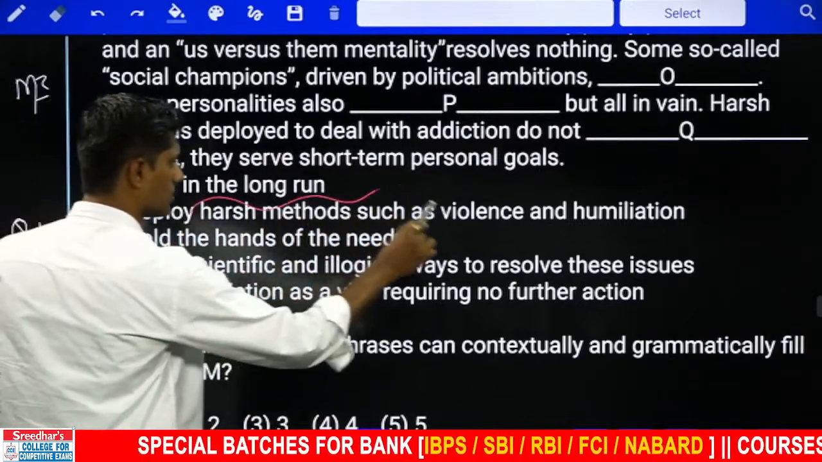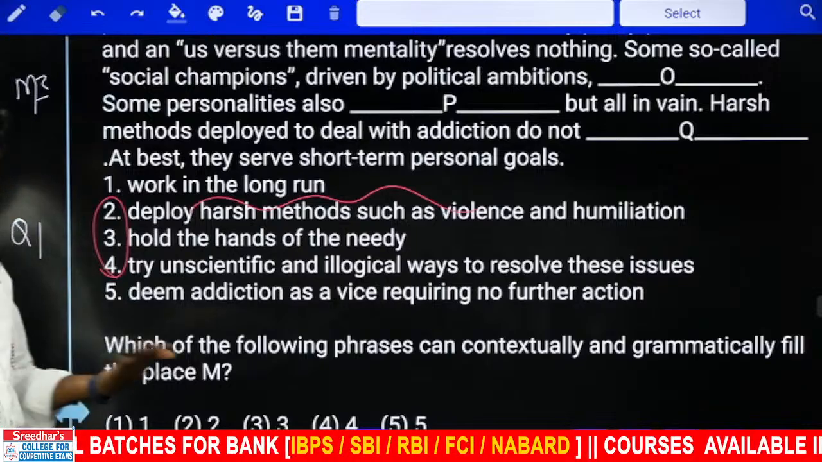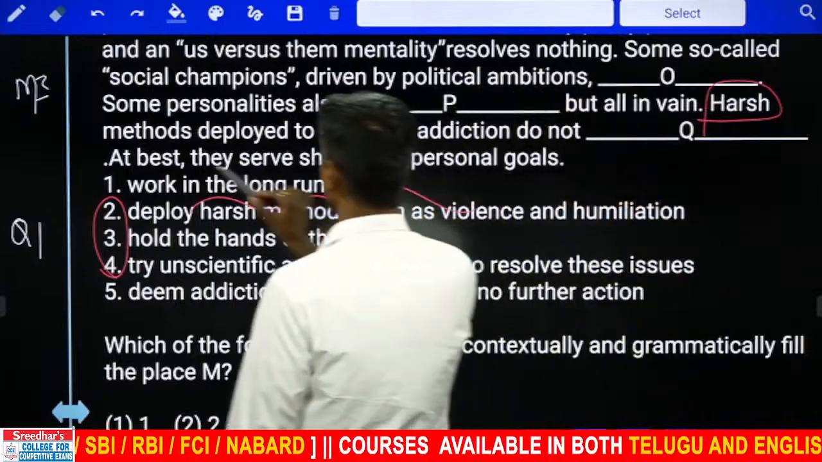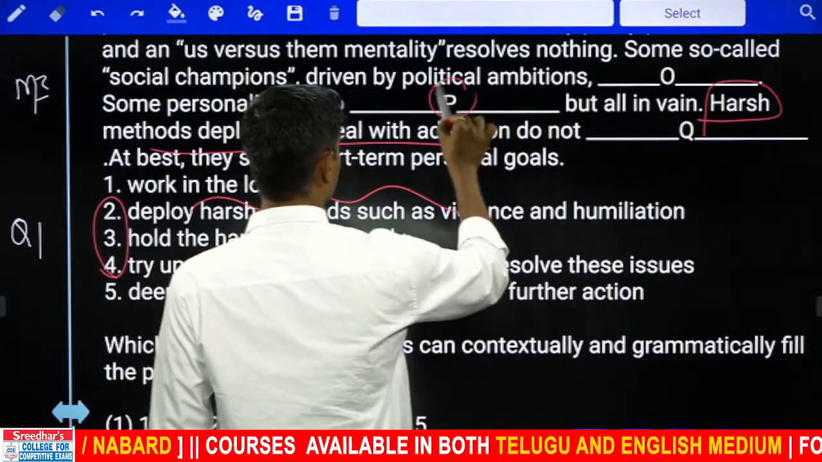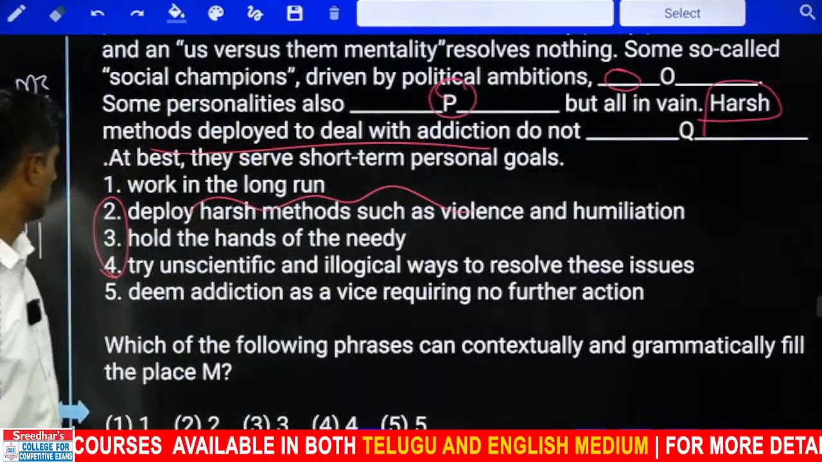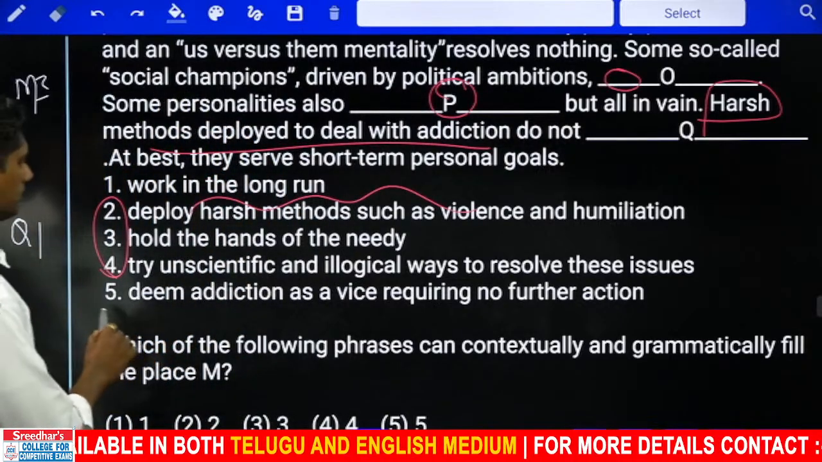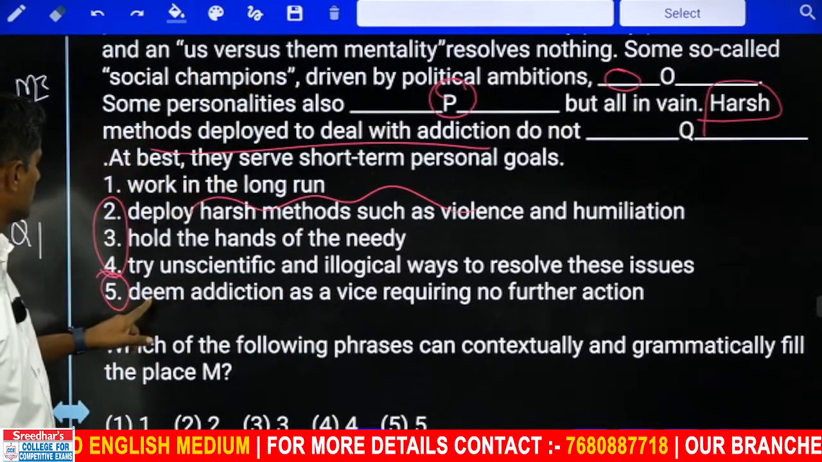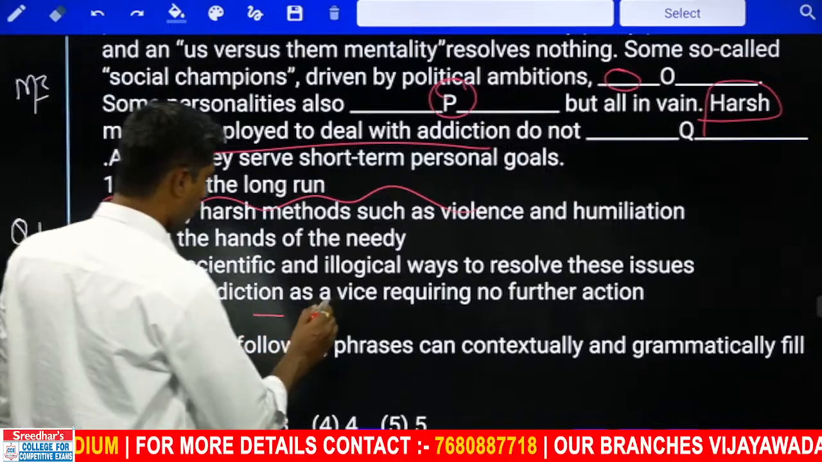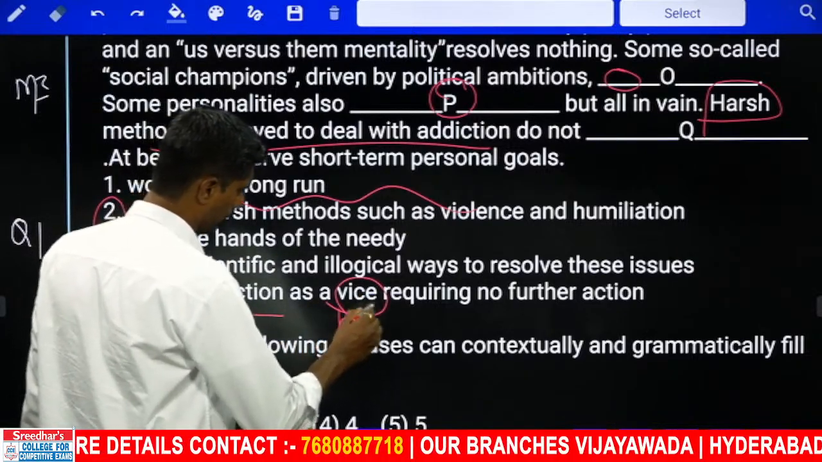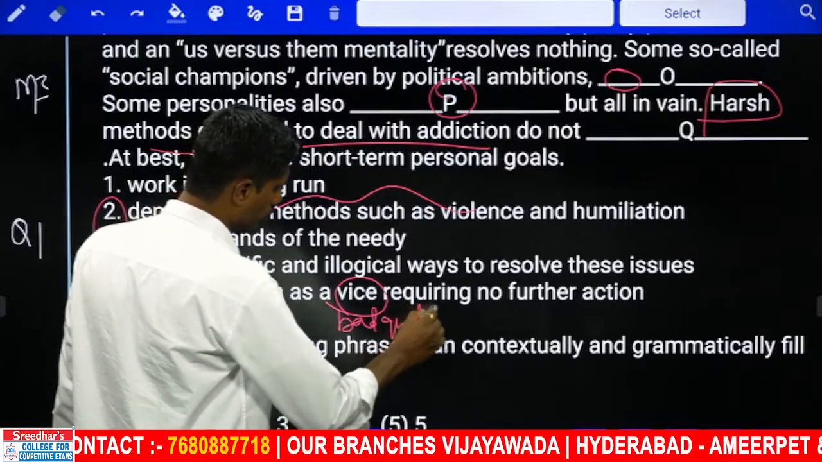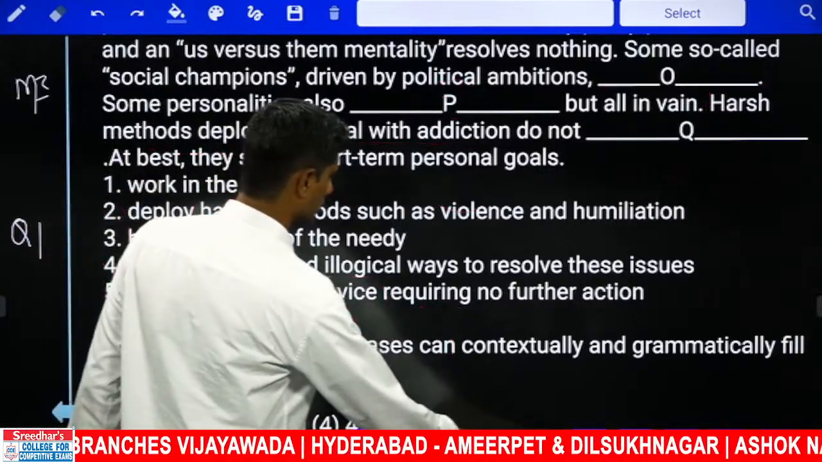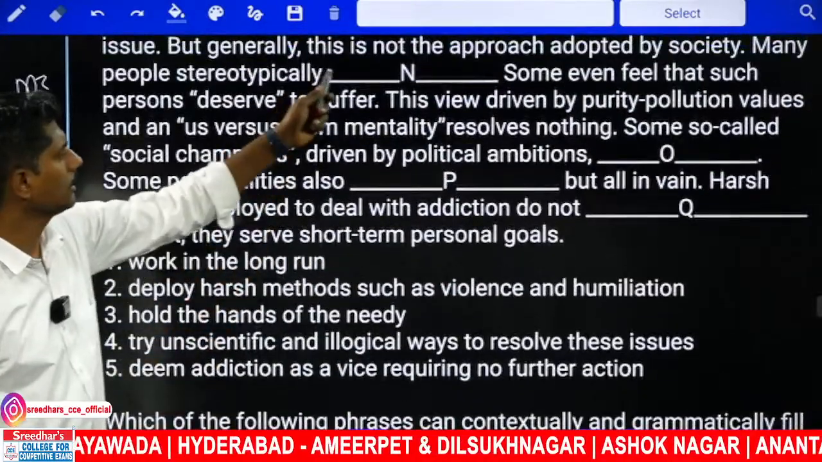Deploy harsh methods such as violence and humiliation? Maybe. See, harsh methods deployed. So, harsh methods can come here or there. So, this is also there. Some so-called champions driven by political ambitions deem addiction as a vice. Vice means extremely bad quality. Virtue and vice. What do they say? So, where should phi come? Should phi come here or here?